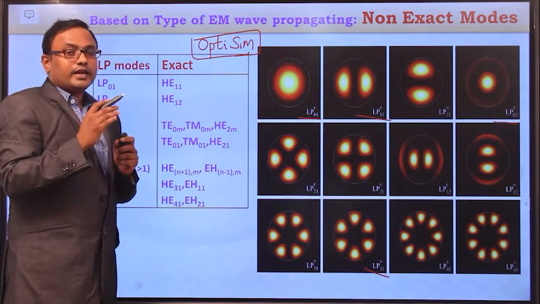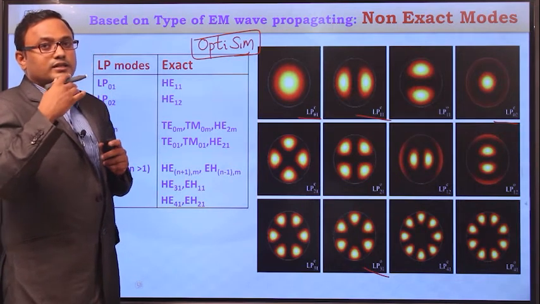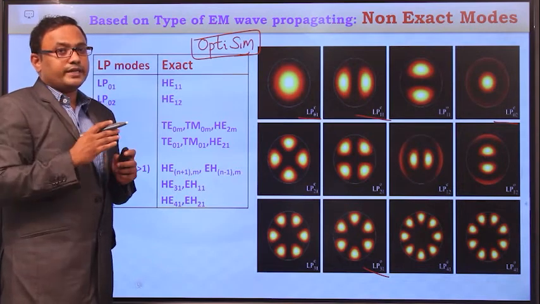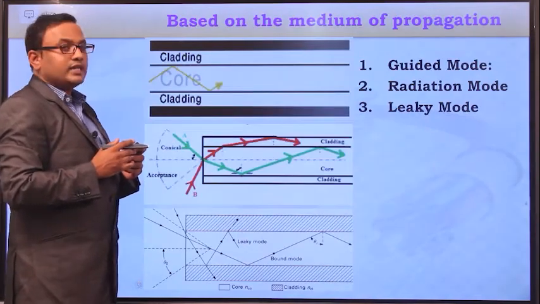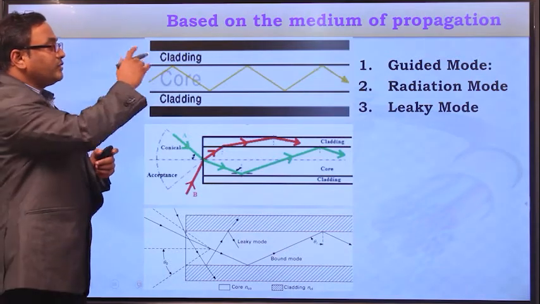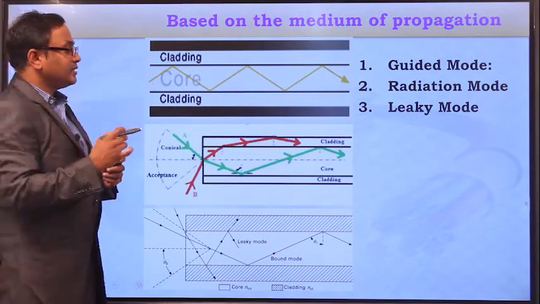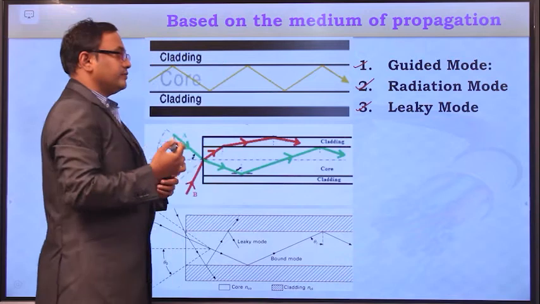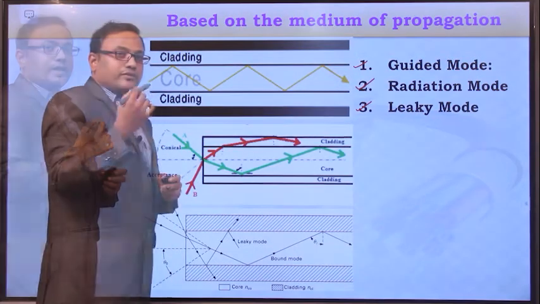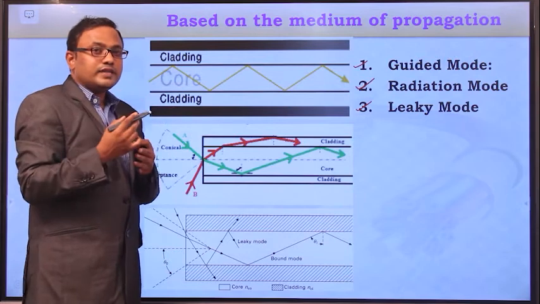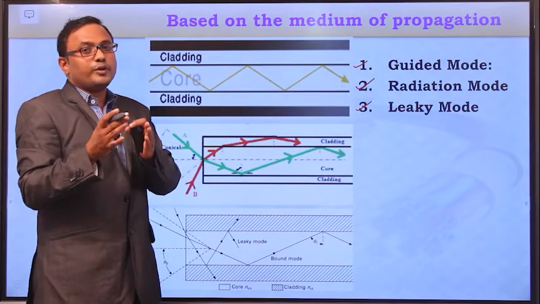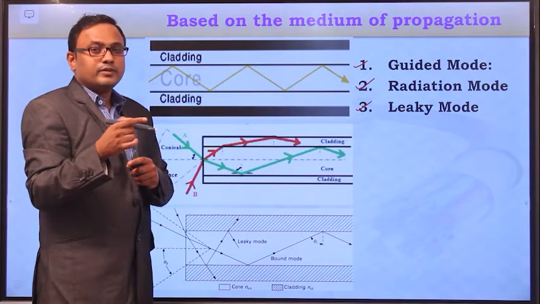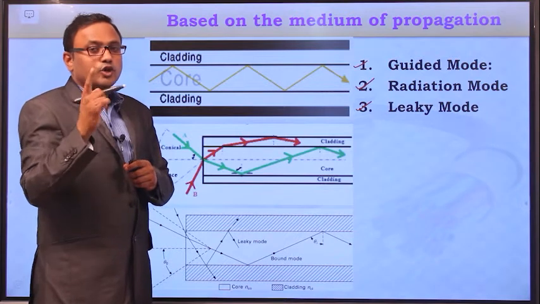And now we will go to the next classification, which is based on the medium in which the light rays are propagating. So based on the medium in which the light rays are propagating, the light modes are classified into three types. They are guided mode, radiation mode and leaky mode. For carrying the information, the light must always be confined to the core medium only. So the light information is guided within the core medium by the phenomenon called total internal reflection.